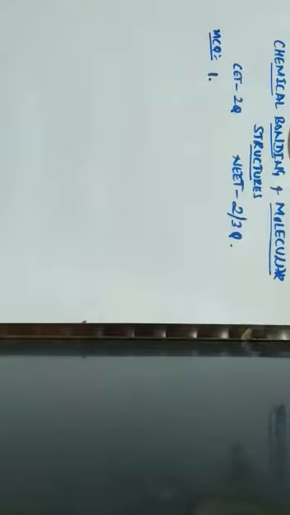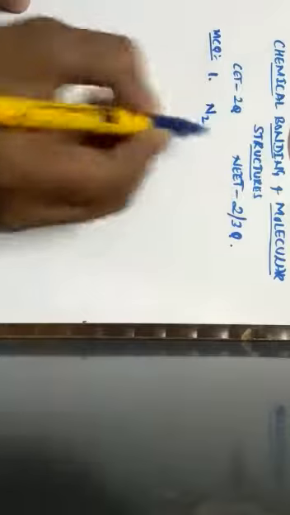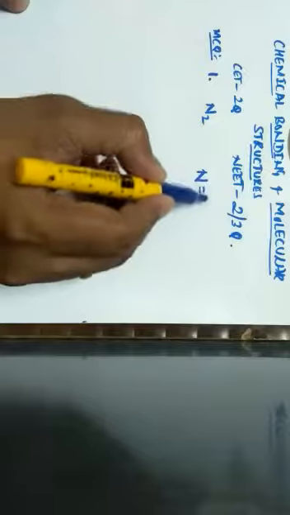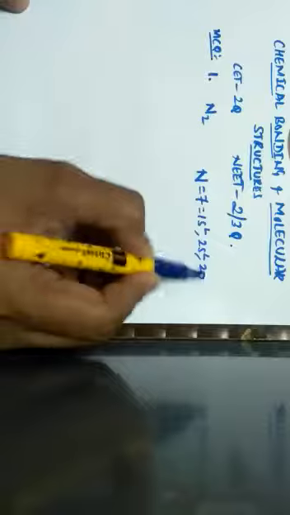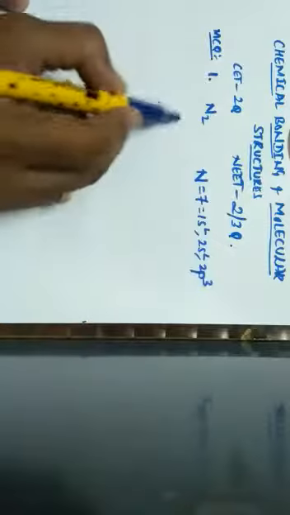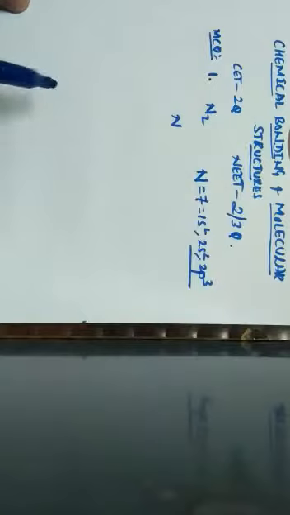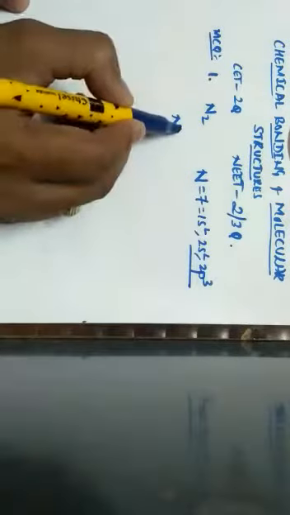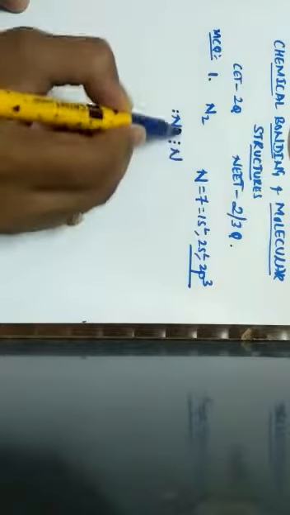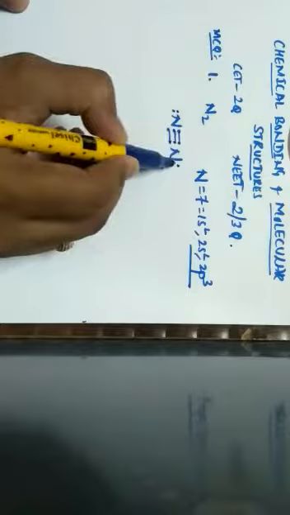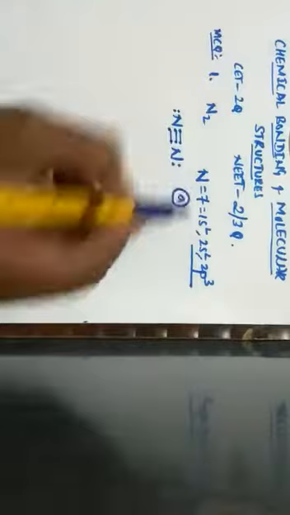First one, which one of the following represents the Lewis structure of a nitrogen molecule? When it comes to the Lewis structure of nitrogen molecule, we know that nitrogen atomic number is 7. When we write the electronic configuration, it is 1s2, 2s2 and 2p3, so that the nitrogen will be having 5 electrons in the outermost shell, so that the 3 electrons and the other 3 electrons of the nitrogen form a triple bond, and this is the exact Lewis structure which is given by the option A.